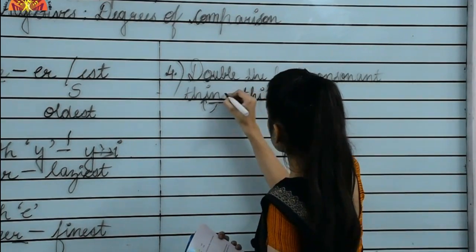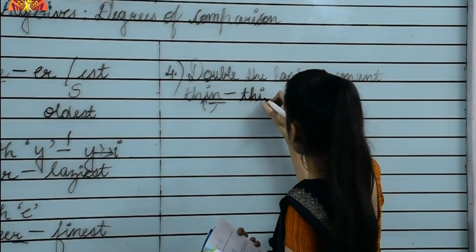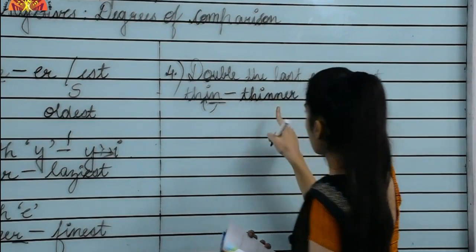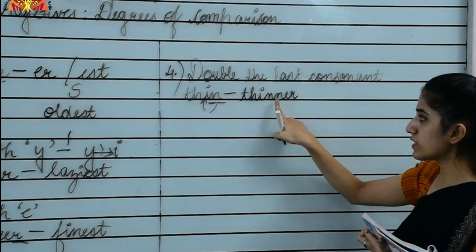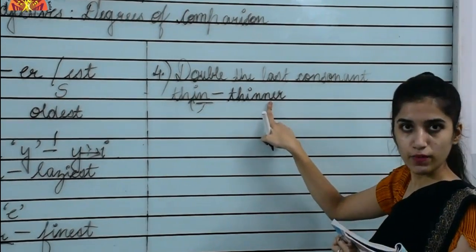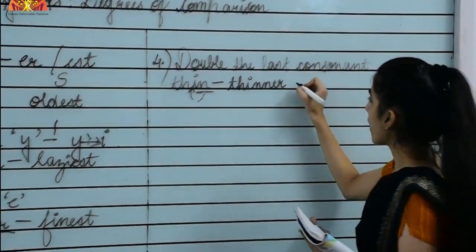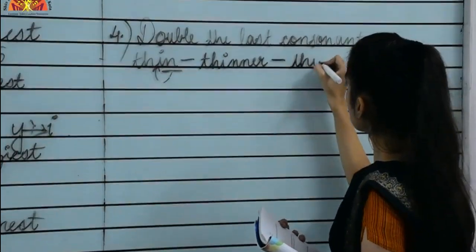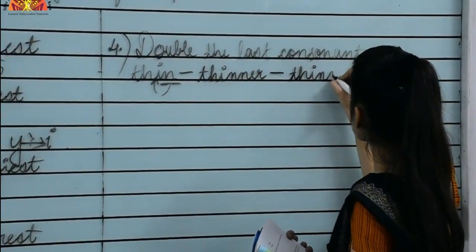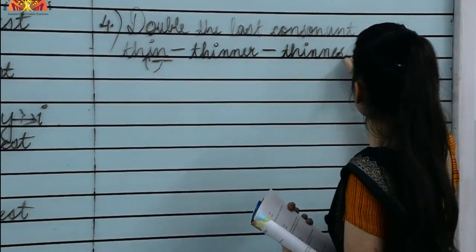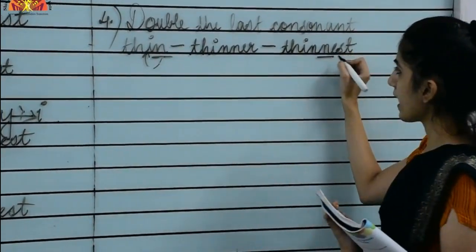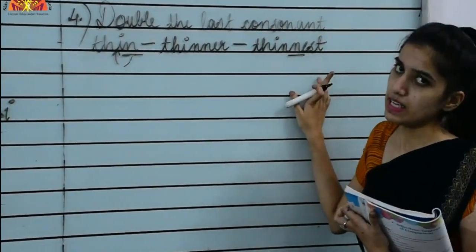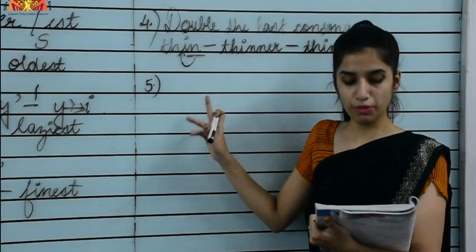Okay. So the comparative of thin would be thinner. We just double the n over here, and then we added er. Okay, after that, the same goes with the superlative also. We doubled n over there and then we added est. Okay. Now the fifth one.